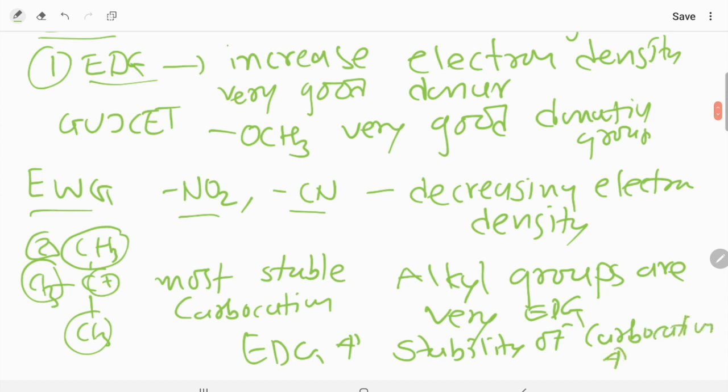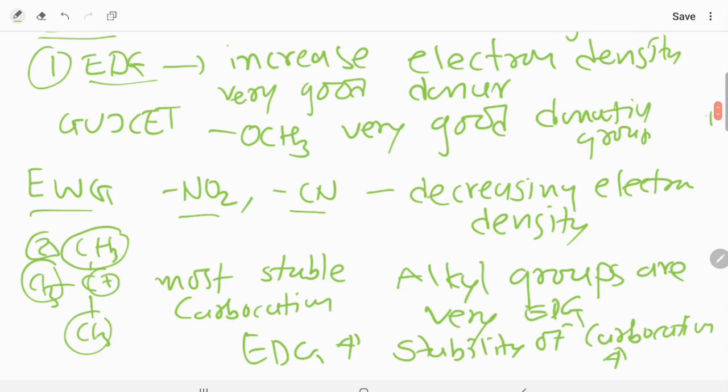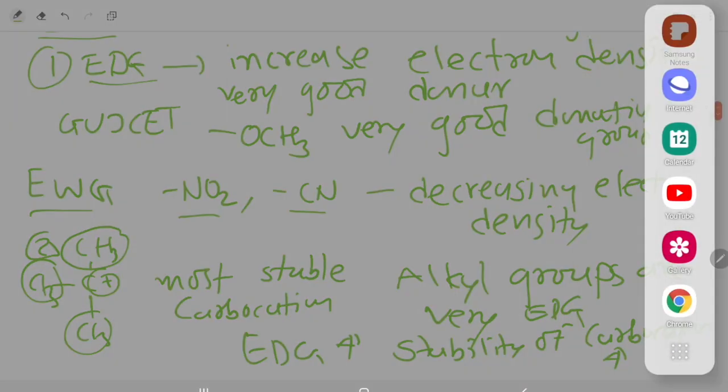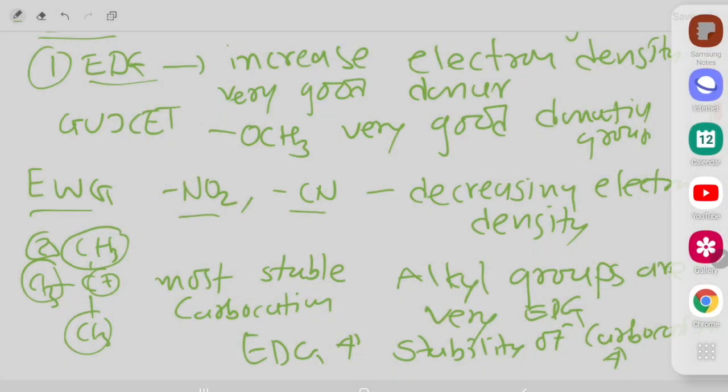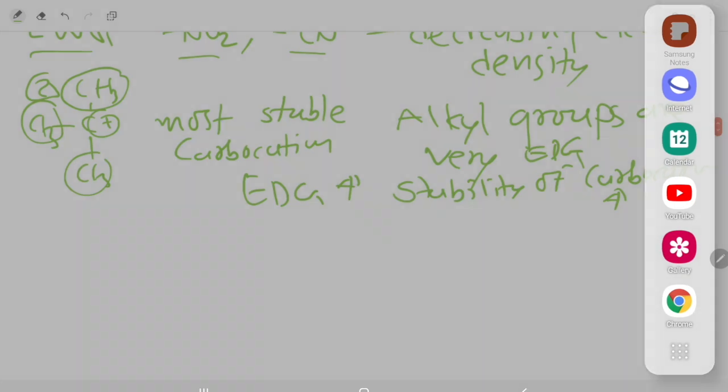See dear students, these are the very primary concepts and you have to understand this concept. Okay, if you will not prepare this concept, then definitely you will face lots of difficulties. You will face a number of difficulties.